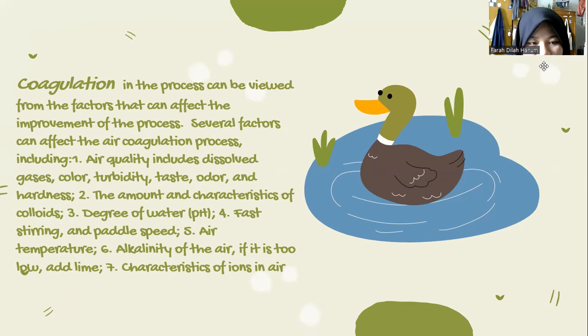Several factors can affect the water coagulation process, including number one, water quality including dissolved gas, color, turbidity, taste, odor, and hardness. Number two, the amount and characteristic of colloid. Number three, degree of acidity or pH. Number four, fast stirring and paddle speed. Number five, water temperature. Number six, alkalinity of the water, if it is too low add lime. Number seven, characteristic of ions in water.